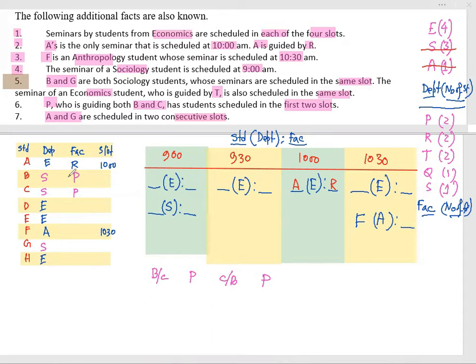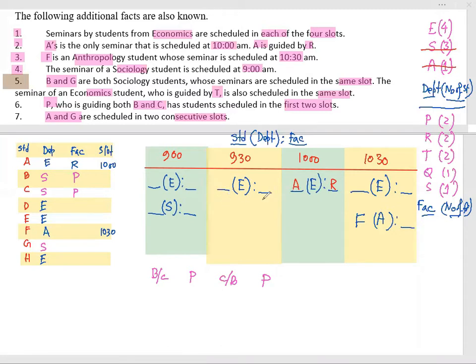B and C are both sociology and they need to be in consecutive 2 slots. B and G are both sociology. So G is either here or here. But A and G are scheduled in consecutive slots. So G is either at 9 a.m. or 9:30; G cannot be anything else. Taking both point number 5 and point number 7, B and G are in the same slot, either 9 or 9:30. But if G is at 9, it is not consecutive with A. So definitely G needs to be here.